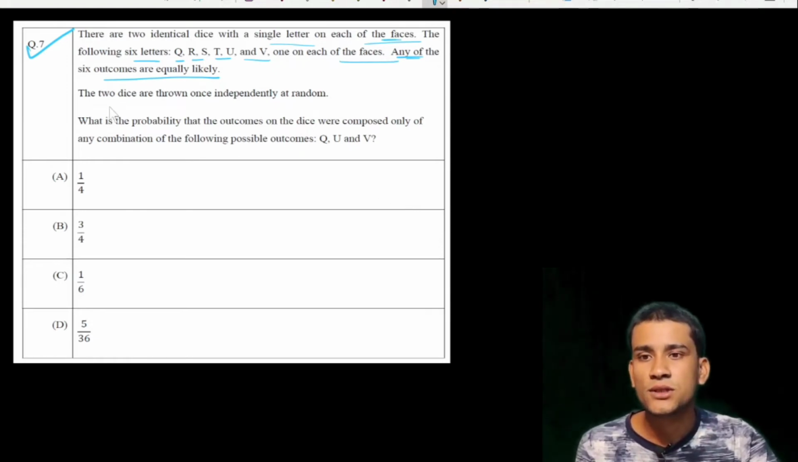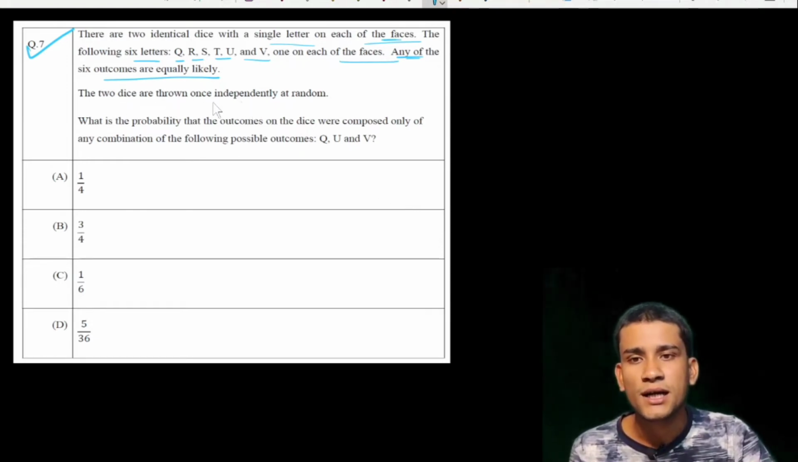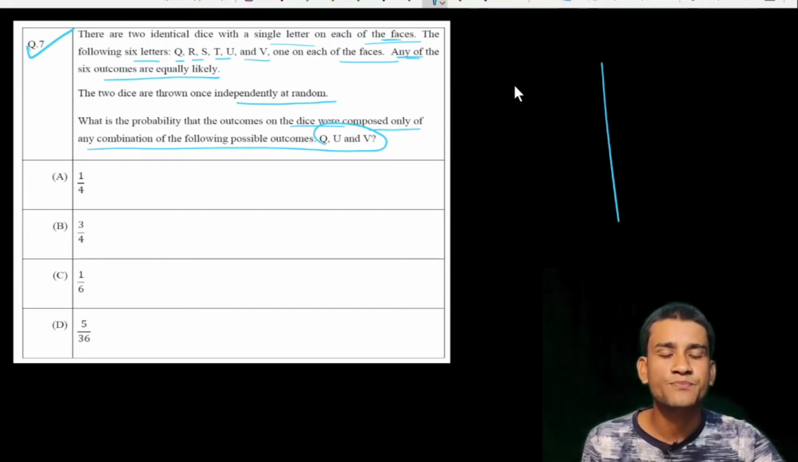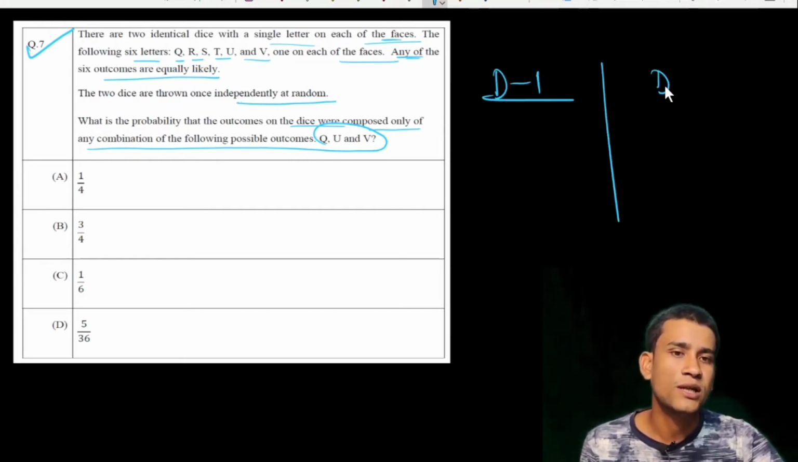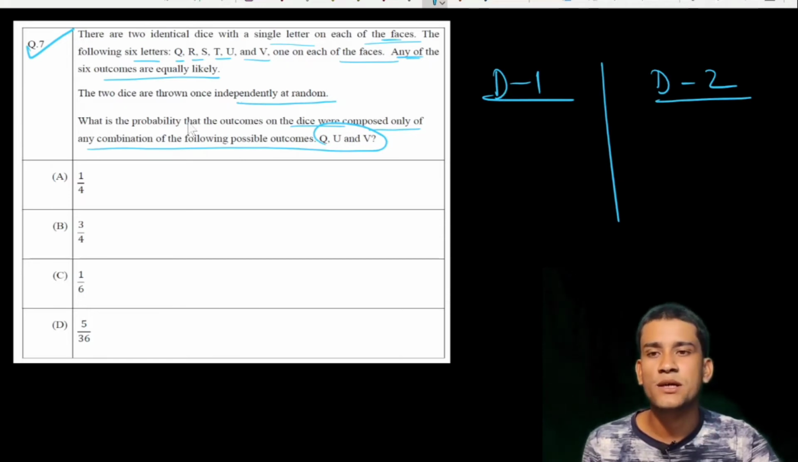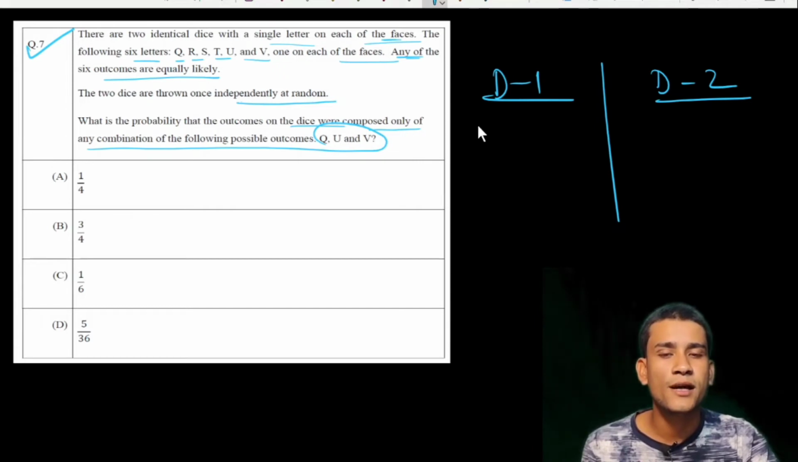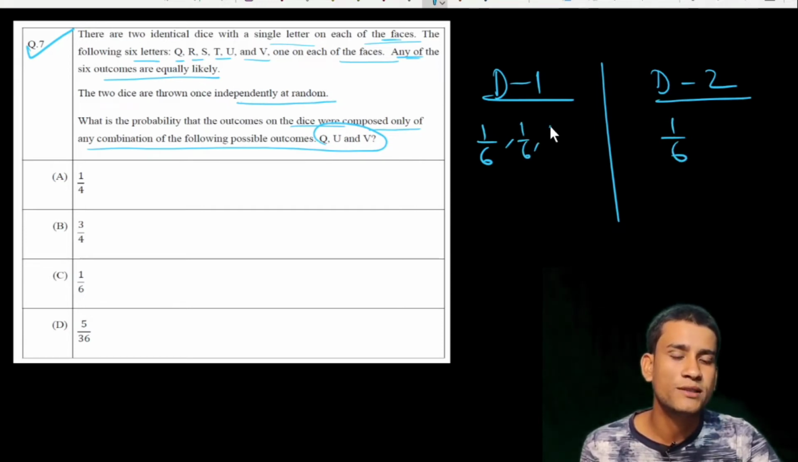So the 2 dice are thrown once independently at random. What is the probability that the outcomes on the dice were composed only of any combination of the following possible outcomes Q, U and V? So we have dice 1 and dice 2, and both are thrown once independently. Independently means the probability of each of the 6 outcomes coming is 1/6 in each case, so each letter has a probability of 1/6.